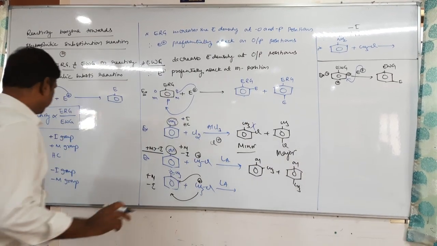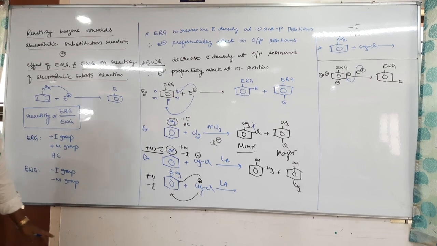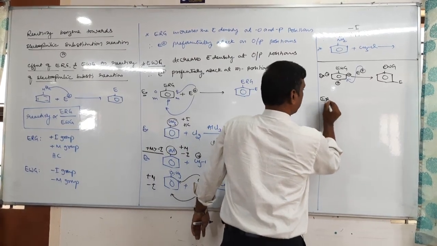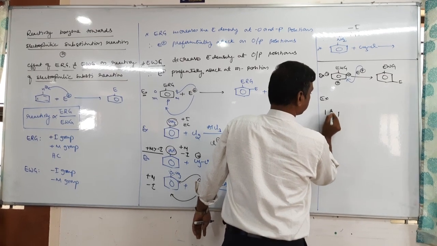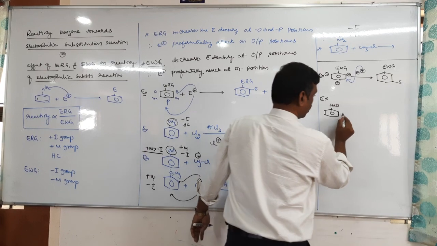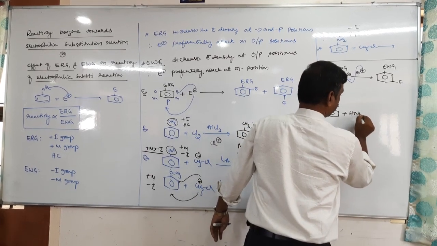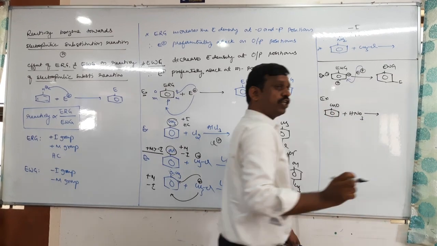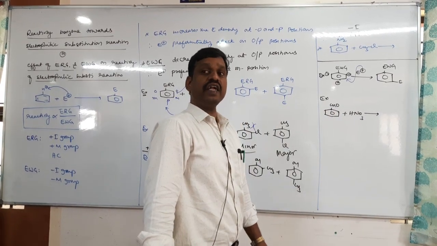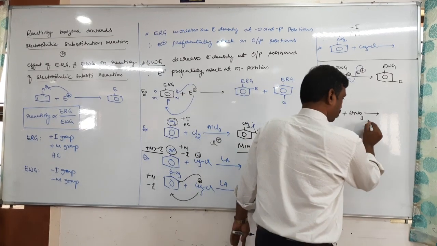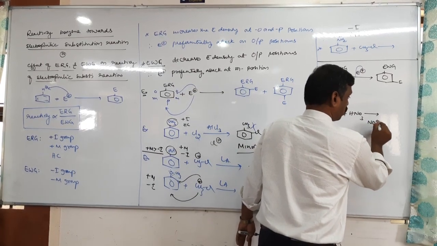So already written, minus I minus M. So minus I minus M, for example, let us take aldehyde. So an aldehyde group is present on the benzene ring. It reacts with HNO3. Okay, tell me, HNO3 is nitration. In nitration, what is the electrophile? You must remember NO2 plus.